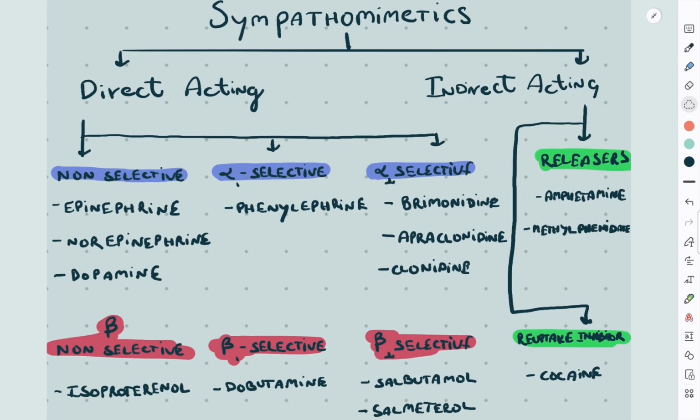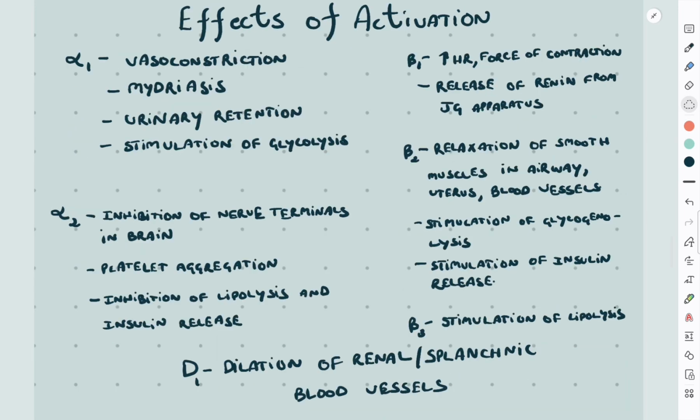Beta non-selective like isoproterenol. Beta-1 selective like dobutamine. Beta-2 selective like salbutamol, salmeterol, formoterol, and ritodrine. Indirect acting are classified into releasers like amphetamine and methylphenidate and reuptake inhibitors like cocaine.